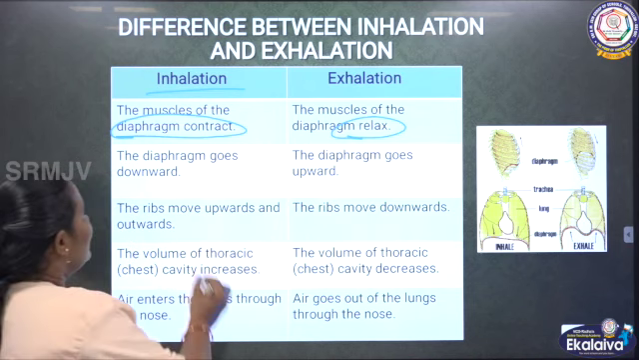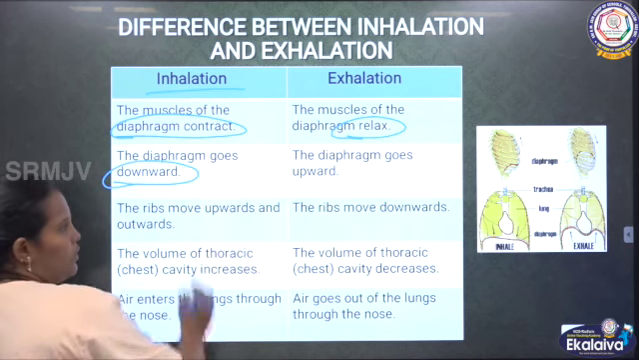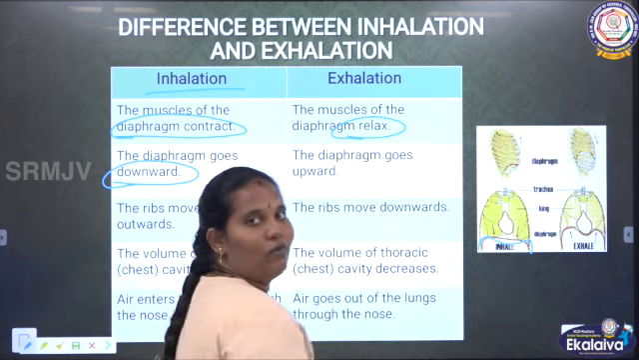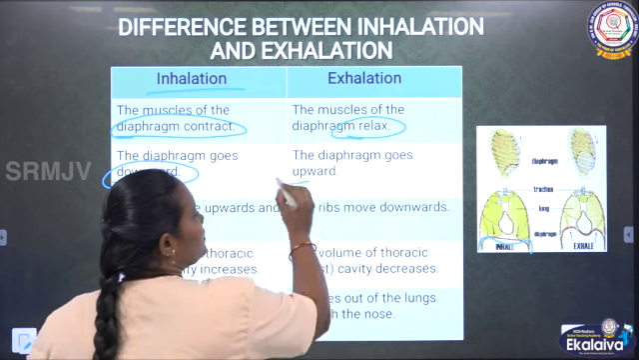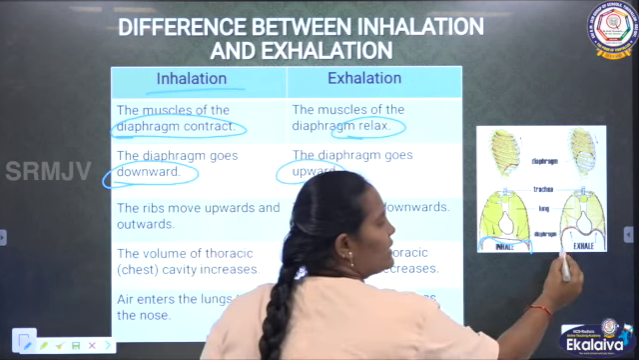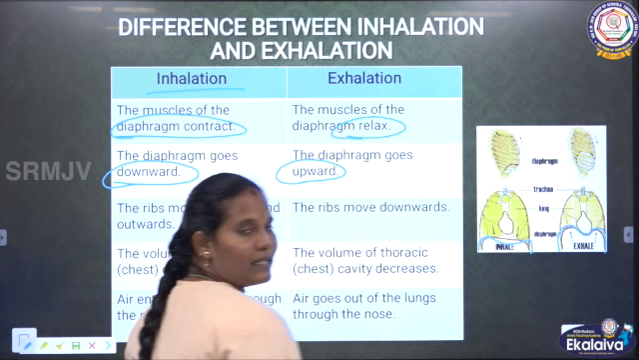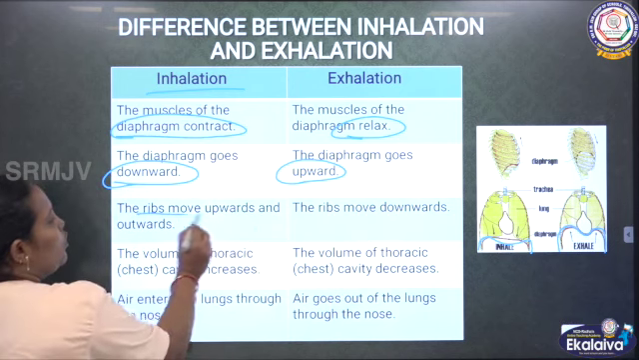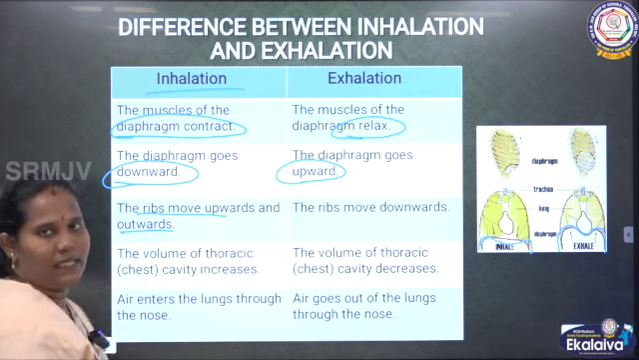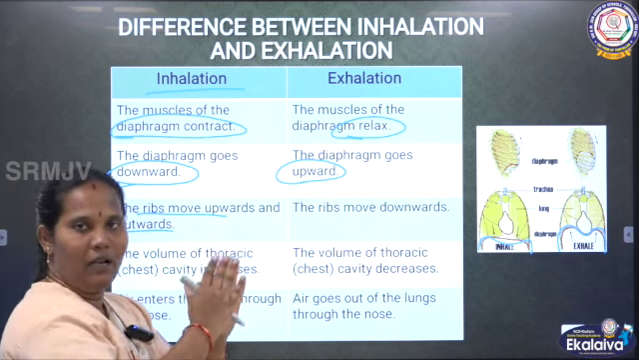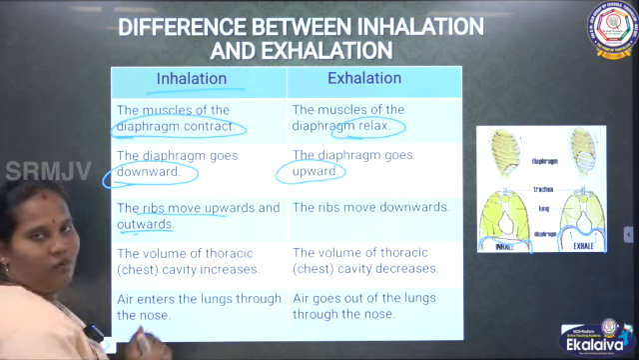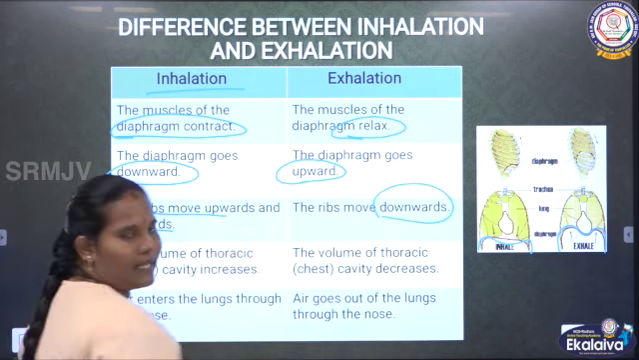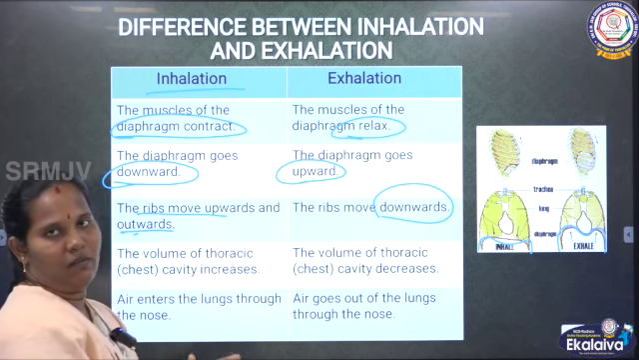We know that during the inhalation process, the diaphragm goes downwards, as well as during the exhalation process, it goes upwards. We can see the difference here. During exhalation, it goes upwards. Next, the ribs move upward and outwards. The rib cage moves upwards and then outwards. At the same time, during the exhalation process, the ribs move downwards.